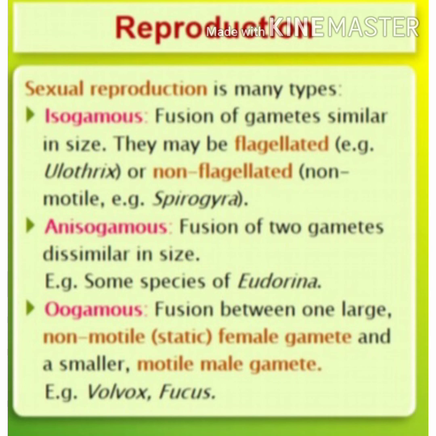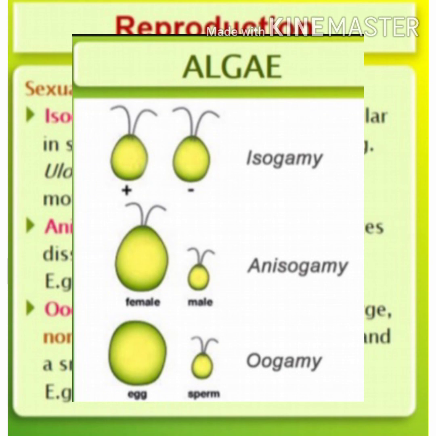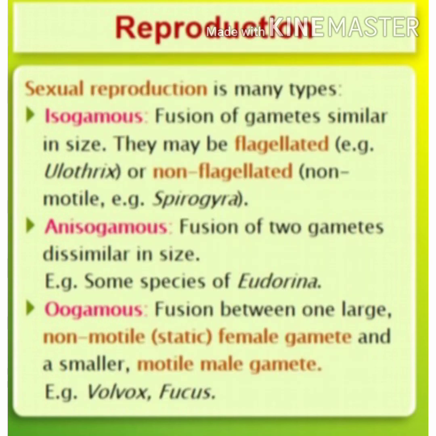Based on the nature of gametes, sexual reproduction is of different types. They are isogamous, anisogamous and oogamous. What do you mean by isogamous? The word is indicating. Here, the gametes are similar in size. Both the male and female gametes are similar in size. That type of reproduction is called the isogamous type. Example, Spirogyra. Here, the gametes are flagellated or non-flagellated. Flagellated gametes can be seen in Ulothrix. Non-flagellated gametes can be seen in Spirogyra.